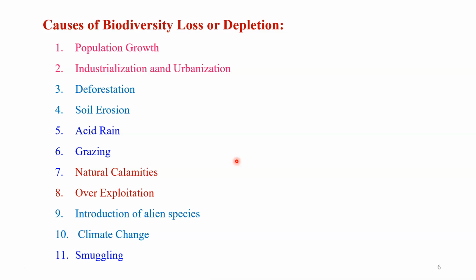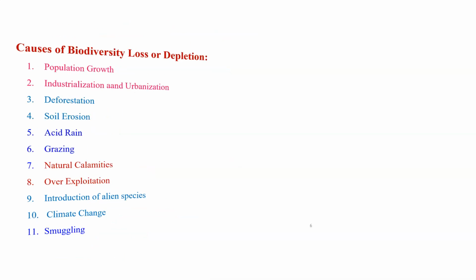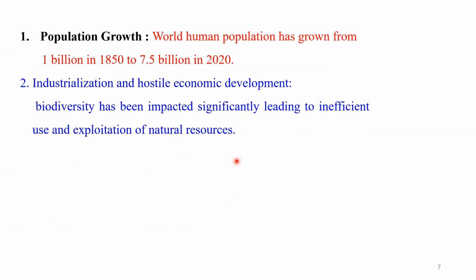So these are the important causes that are responsible for loss of biodiversity at the international level. Let us discuss one by one. The first is population growth. Population growth is a very important cause behind the loss of biodiversity. You know, students, the human population was only 1 billion in 1850, but today it has increased to 7.5 billion in 2020.